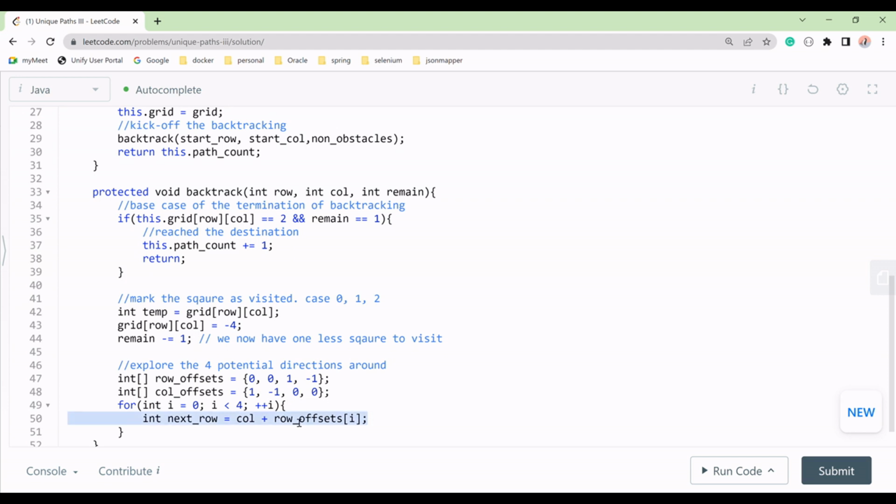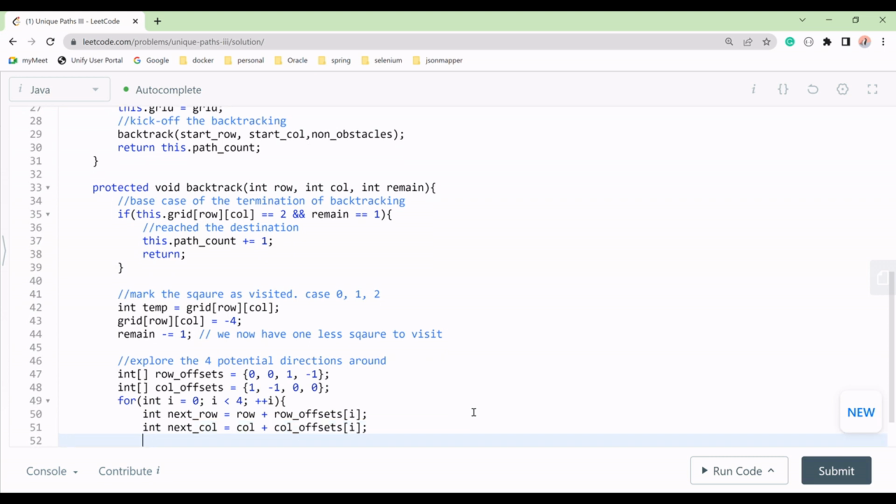Similarly, we'll copy this and paste it for next column. Next column will come from, sorry, we have to do row plus row offset, right? And this next column is col plus col offset. Now we are clear, right? Now next row and next column are here.